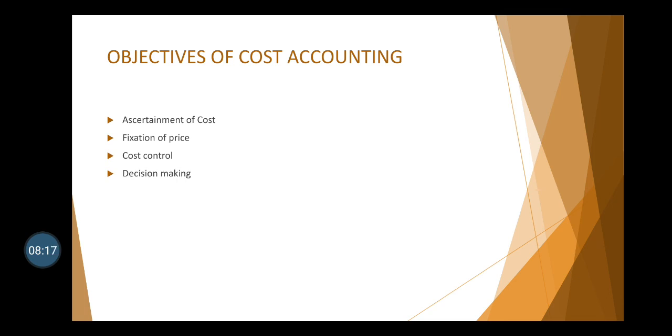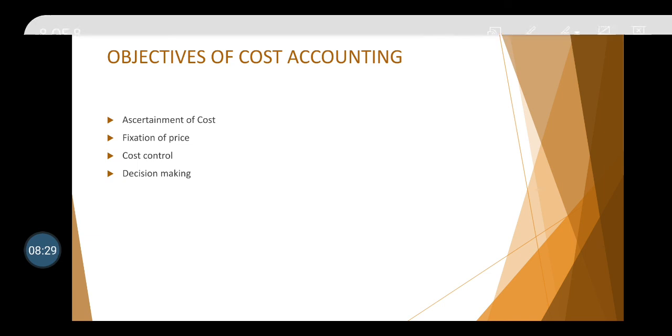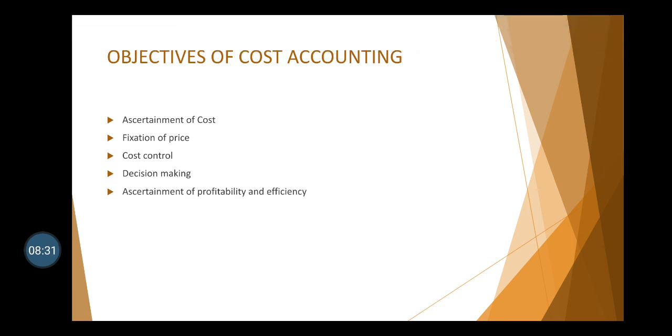Another objective of cost accounting is decision making. Cost accounting really helps the managers in decision making by providing the relevant information. The next objective is the ascertainment of profitability and efficiency. Cost accounting aims at finding out the profitability as well as the efficiency of different products or jobs or operations. So these are the main objectives of cost accounting.